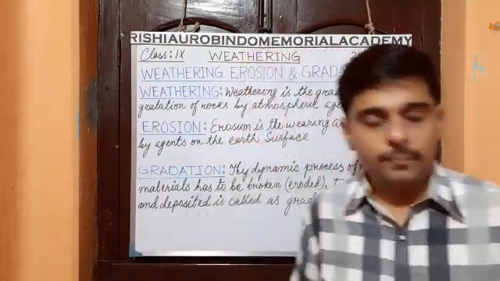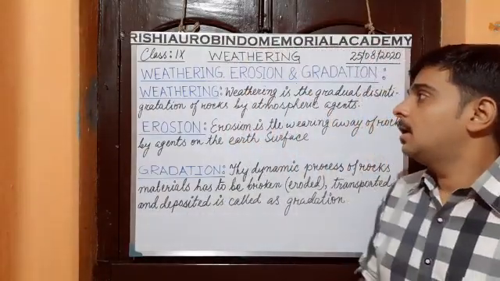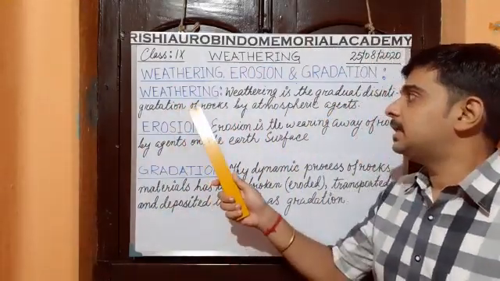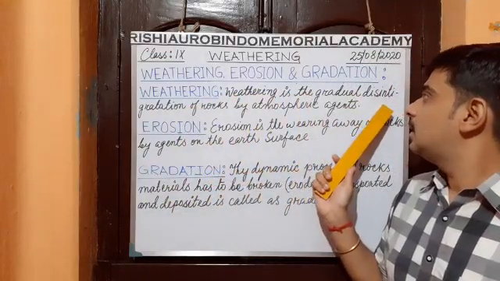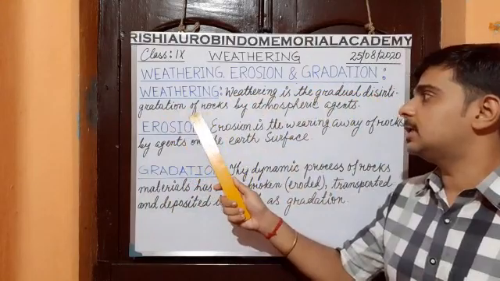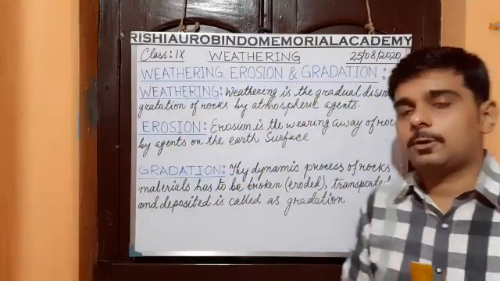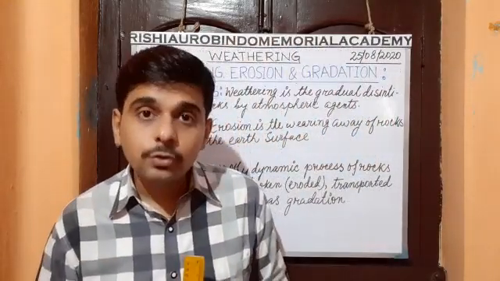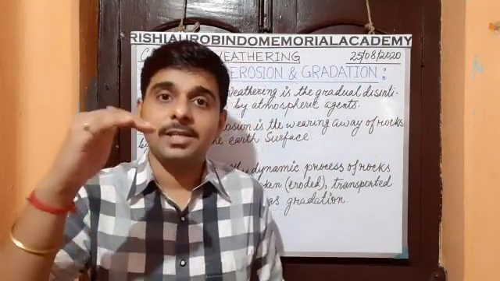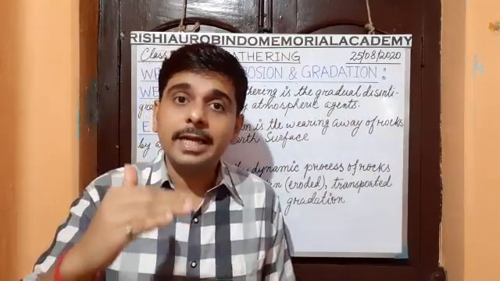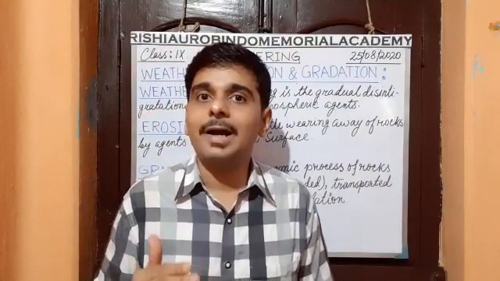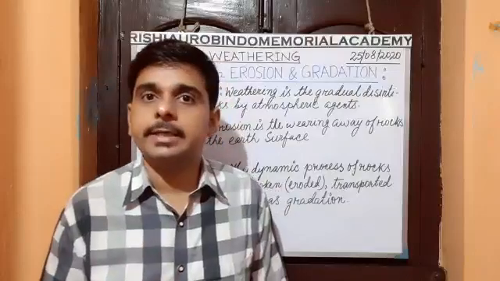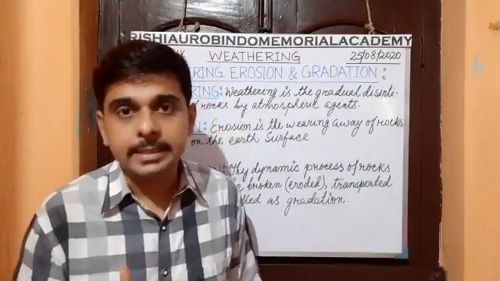Okay, let's see the board. Weathering, erosion and gradation. Here we will discuss this one first. Weathering is the gradual disintegration of rocks by atmospheric agents. What do you mean by gradual disintegration? Gradual disintegration means the height of the earth's surface decreases gradually, or constantly. That is called gradual disintegration.